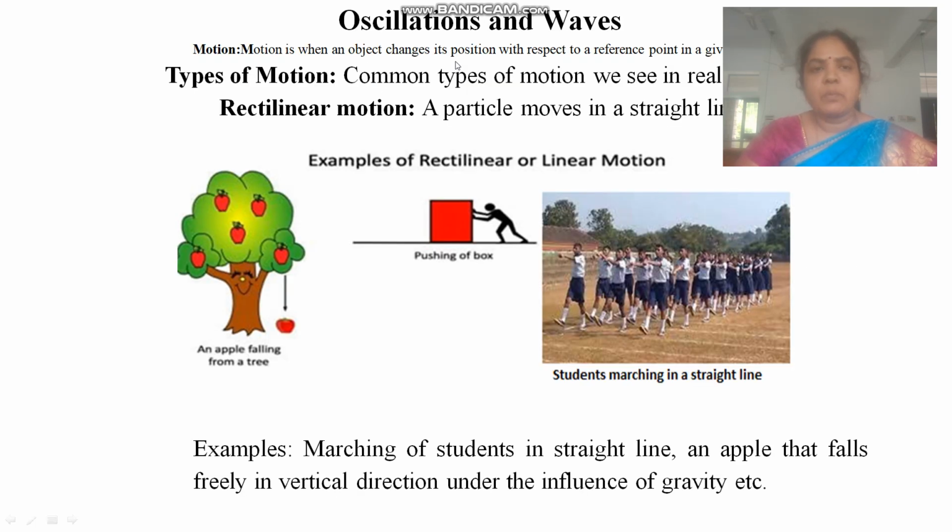So first, let's see what is called motion. Motion is when an object changes its position with respect to a reference point in a given time. There are different types of motion in our real life. One is rectilinear motion, that means a particle moves in a straight line. Examples: marching past of students in a straight line, an apple that falls freely in the vertical direction under the influence